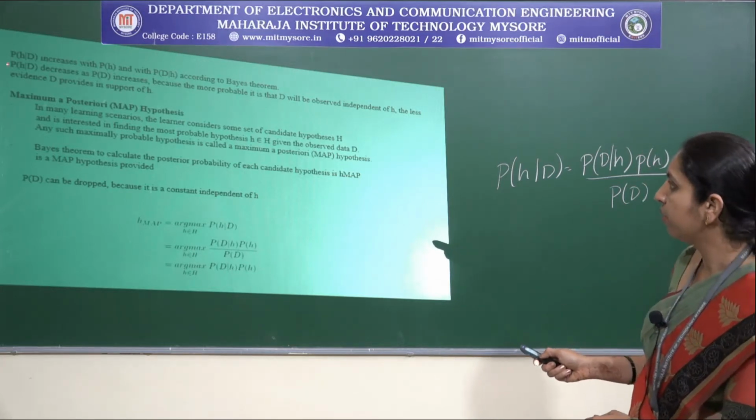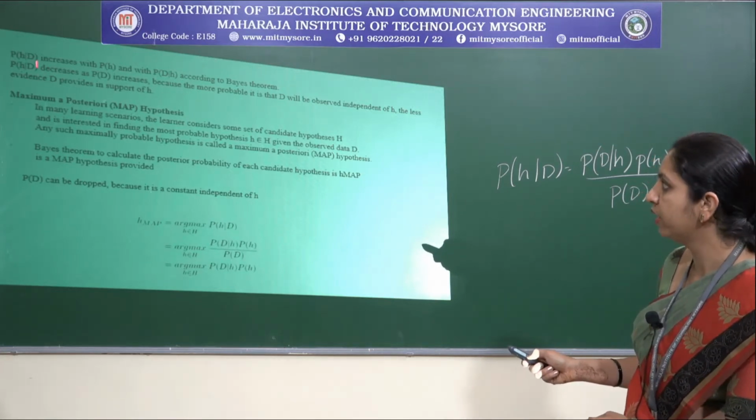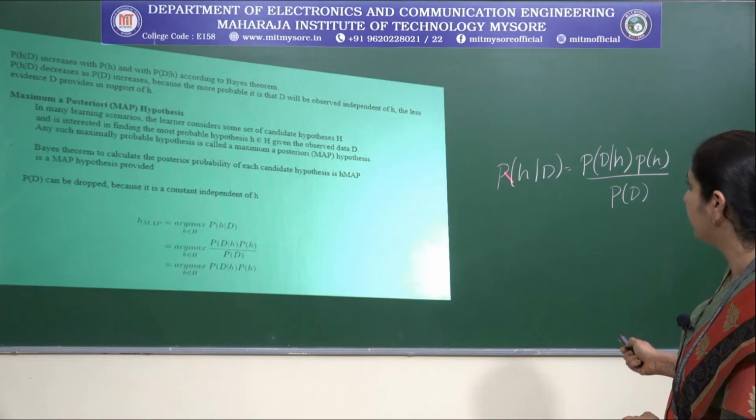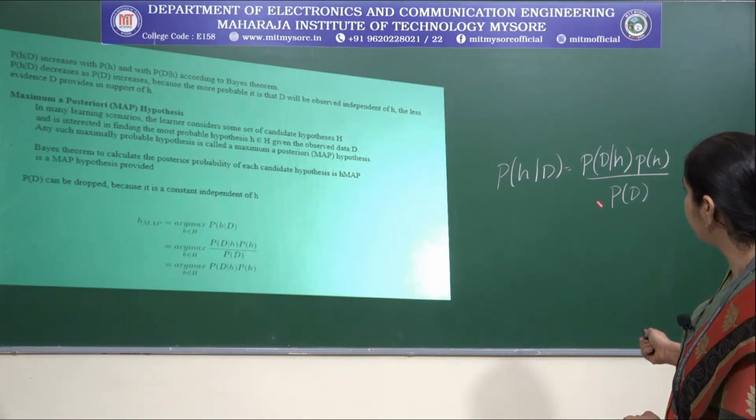And the probability of H given D, the posterior probability, decreases as the probability of D increases, because it is inversely proportional.